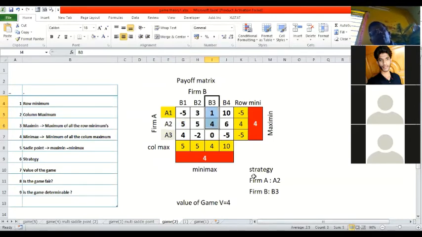So firm A will adopt strategy A2 and firm B will adopt strategy B3. Is that clear? So I need to identify where this 4 is. The maximin is over here, but it doesn't crisscross. The minimax is over here. So I need to take that and find out whether it is crossing anywhere. That is what we want to take as the strategy point. Is that fine? Now, is the game fair?